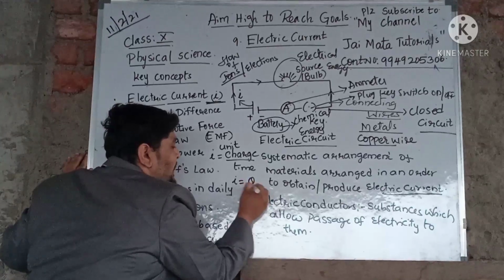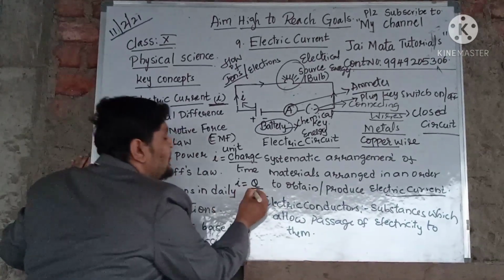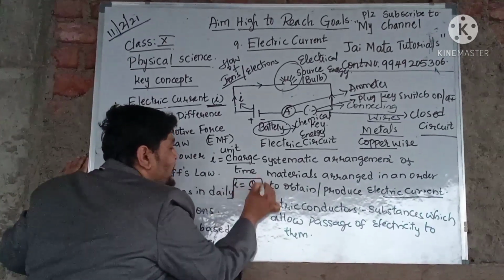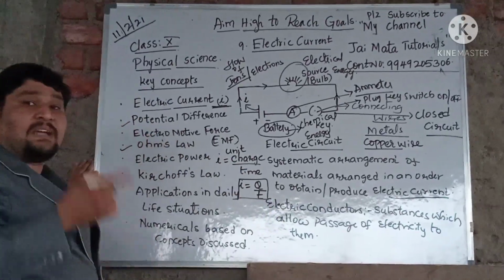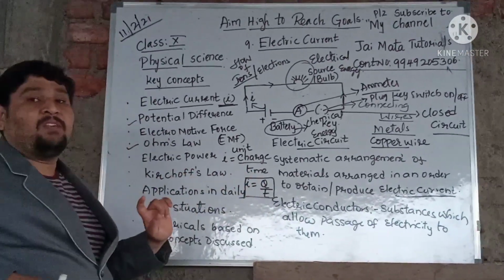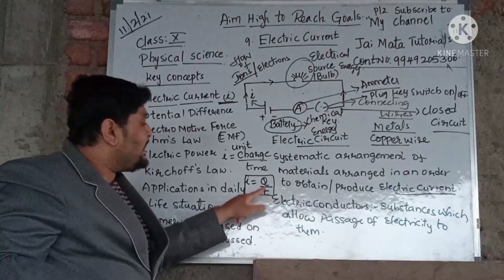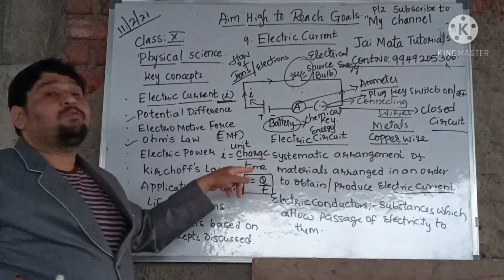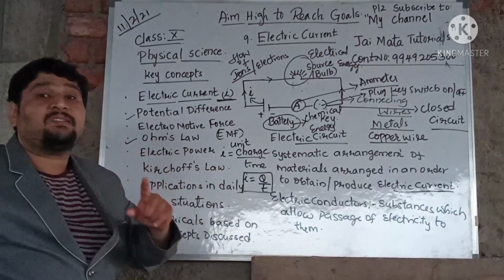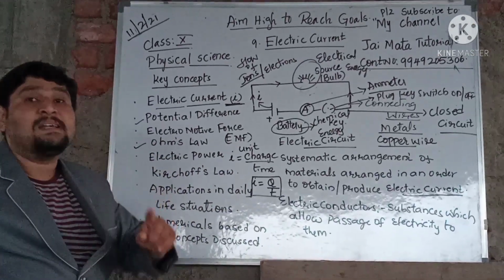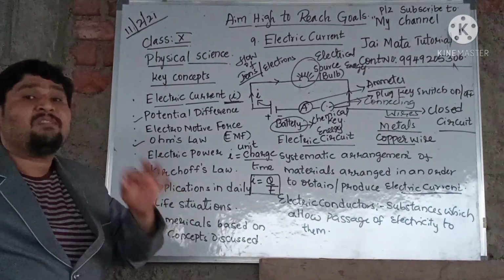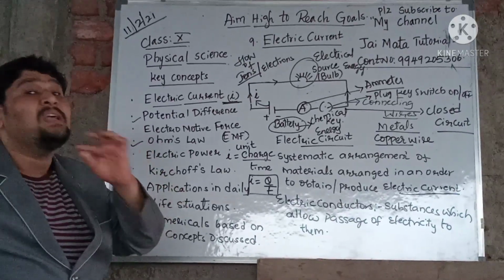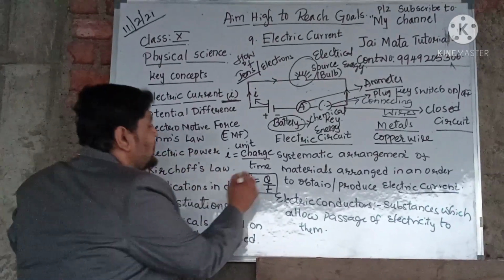Charge is given by Q and time is given by T. So you can write the formula of electric current as I equals Q by T, where Q stands for charge and T stands for time. And you are also going to get the units for this current, because as we know, physics is about the basic units of measurement. Each and every quantity which we derive should go with certain units.